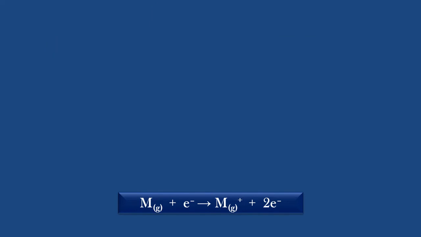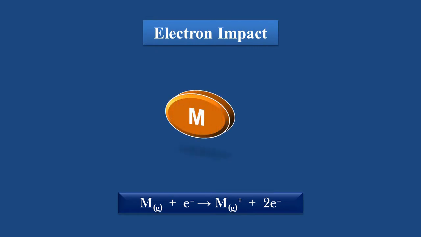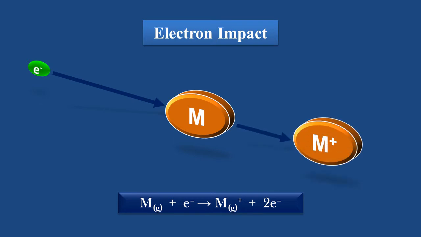Let's see the impact of bombardment of electron on a molecule. This is the molecule M to be attacked by this electron, and the impact of this attack produces molecular ion M positive and two electrons. One is attacking while the other is knocked out from the molecule M. Hope you got my point.